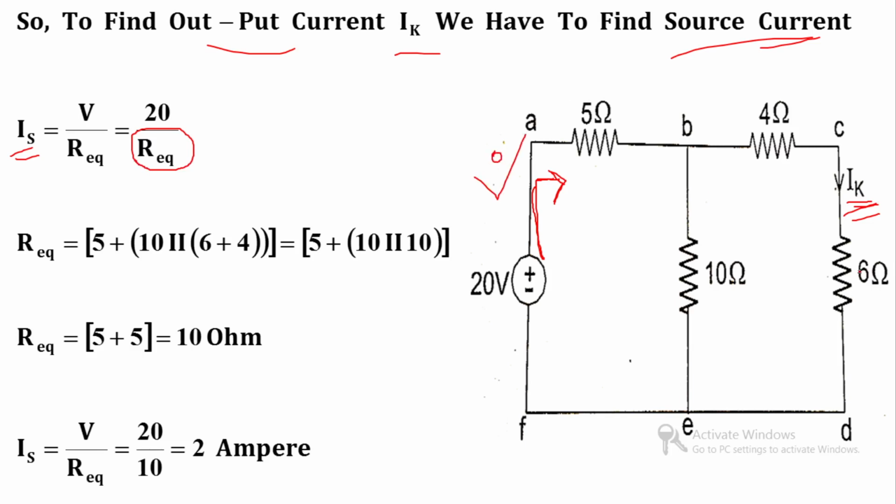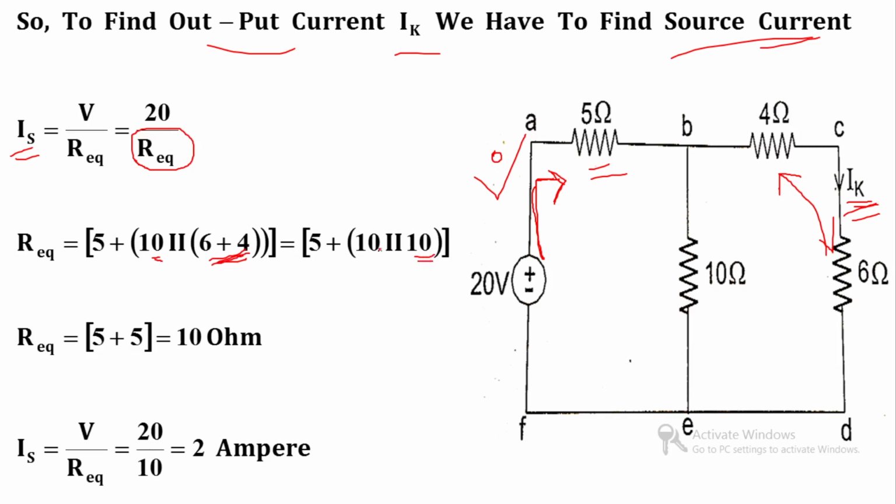So I can say that for the equivalent resistance, this 4 ohm and 6 ohm are in series. So 4 plus 6, and their equivalent comes in parallel with this 10 ohm. So 4 plus 6 in parallel with 10 ohm, and their equivalent comes in series with this 5 ohm. So R equivalent becomes 5 plus 10 parallel to 6 plus 4. So the series connection of this 6 and 4 becomes 10.